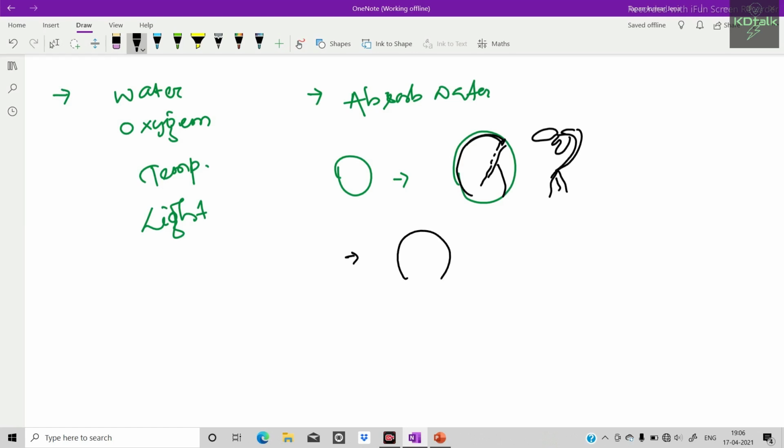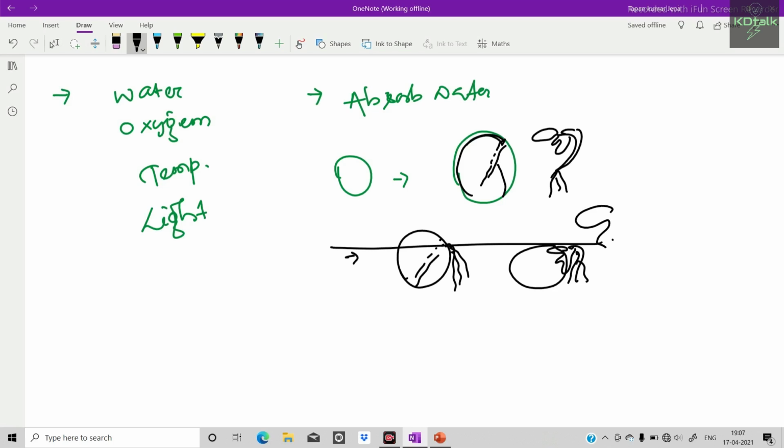The first event is rooting. After rupture of the coat, the radicle develops into root, and then the cotyledon emerges out from the seed coat, and finally they produce the first leaf, and the cotyledon remains with the plant like this.